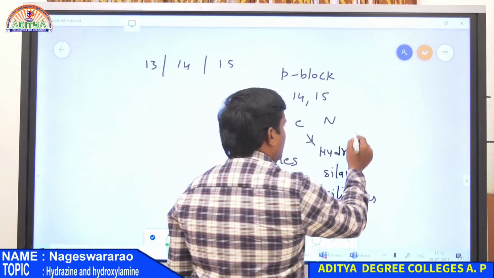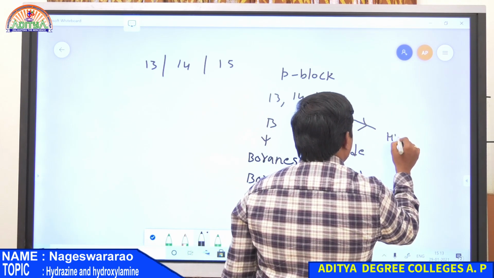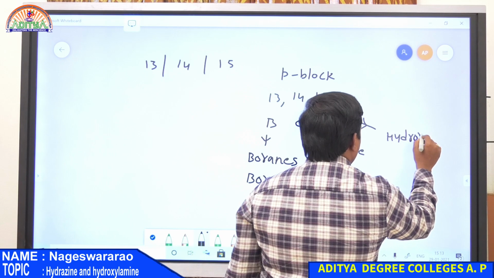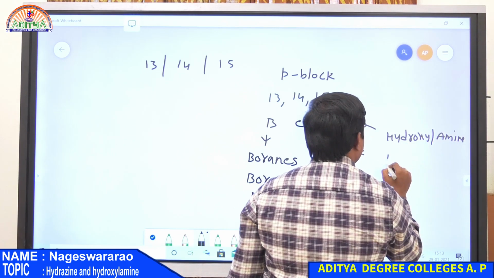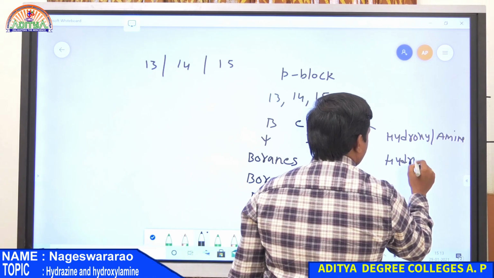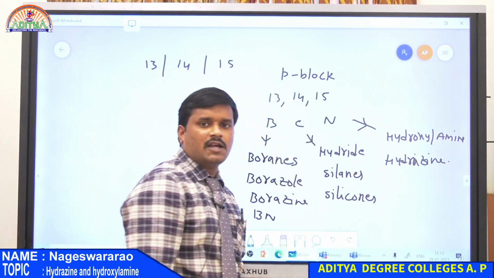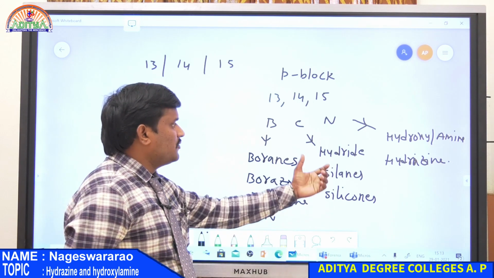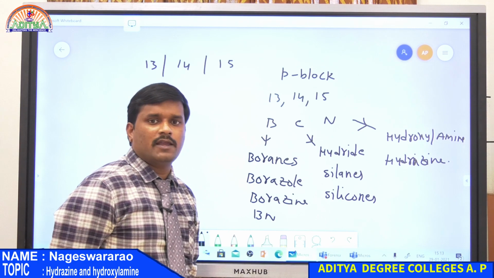And finally under the compounds of nitrogen, one is hydroxylamine and one more compound is hydrazine. So these are the compounds present in your unit 1 syllabus. This is the syllabus of the first unit, that is p block elements.